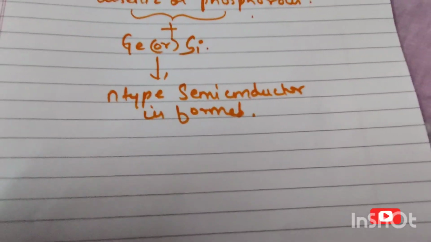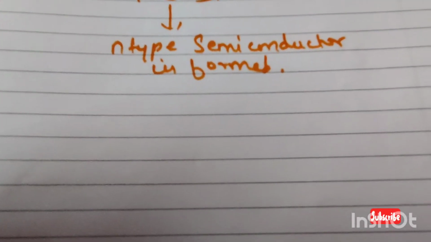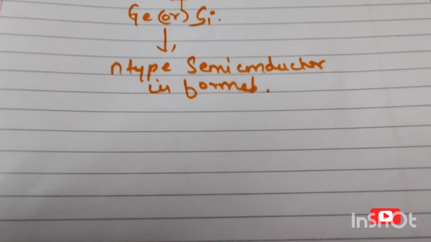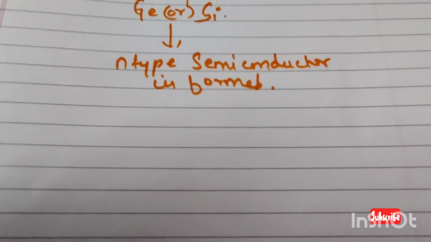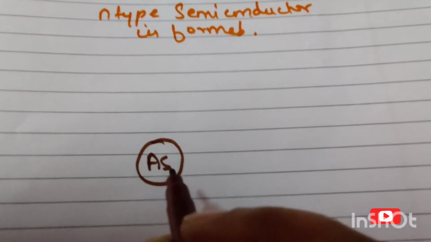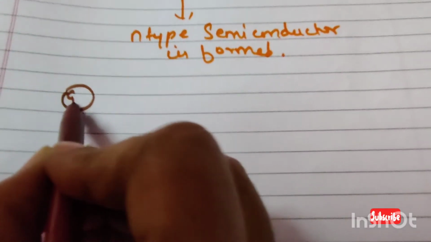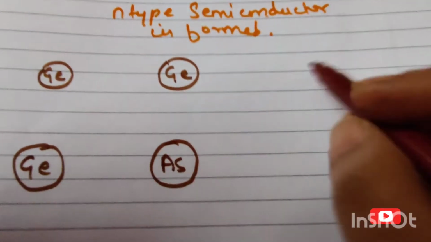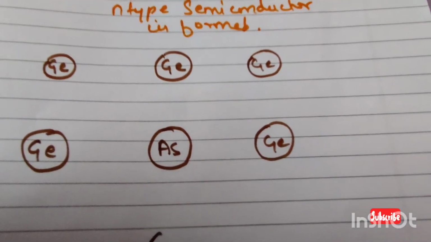I'll explain in detail how exactly the figure is. If you have seen the lattice structure of silicon or germanium in the previous videos, how covalent bonds are formed and how the structure is drawn, then the next structure I'm drawing will be easy for you to understand. Generally the structure of germanium is a lattice structure. Suppose you are adding this arsenic atom, and there are germanium atoms over here.